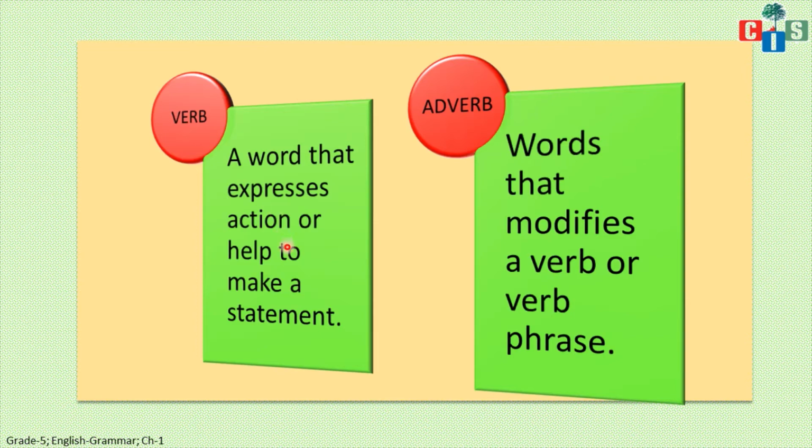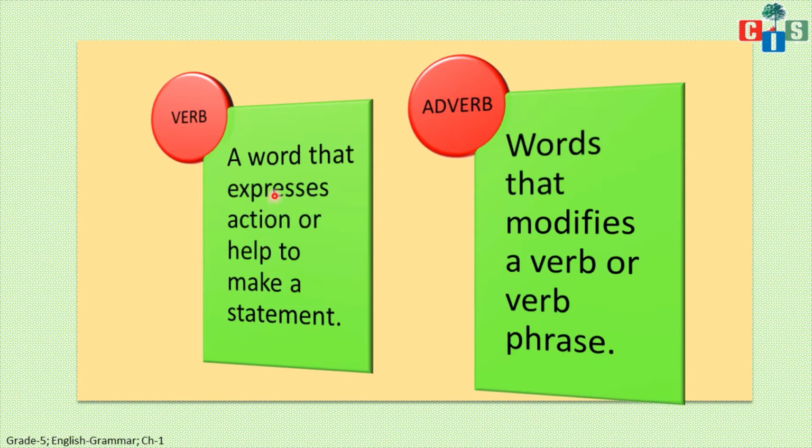Sometimes we have to frame a sentence with a helping verb. So what is the function of a helping verb? They are just helping us to give a complete sense to any statement or any sentence. So the word which helps us to make a statement can also be called a helping verb.